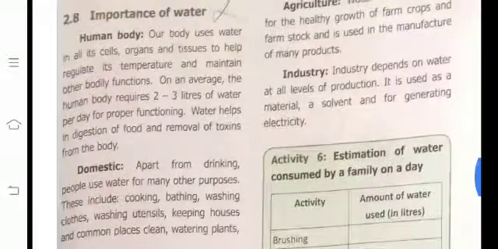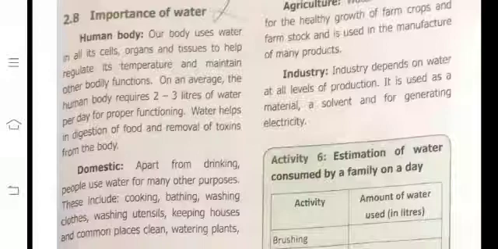Okay, importance of water. What is the importance of water? Our body uses water. Our cells, organs and tissues use it to regulate temperature and maintain other body functions. On average, the human body requires two to three liters of water per day. Water helps digestion of food and removal of toxins from the body.